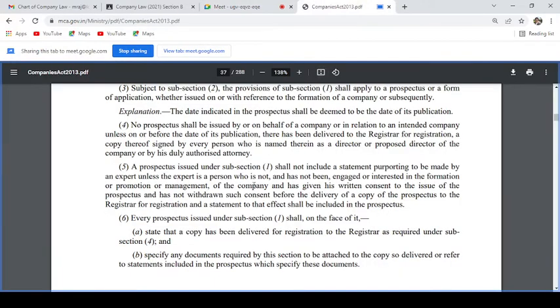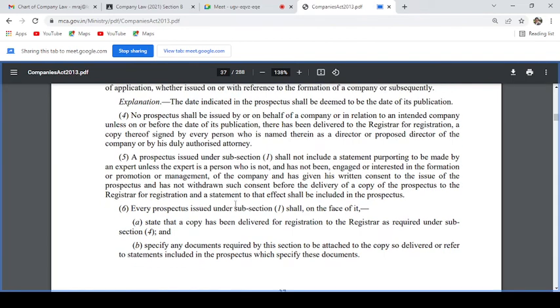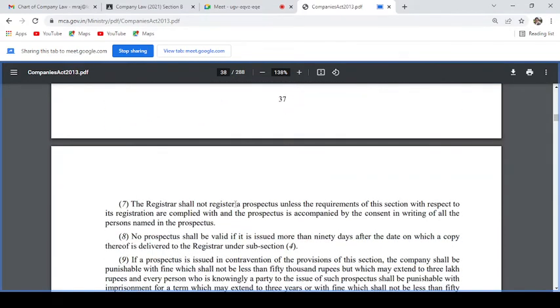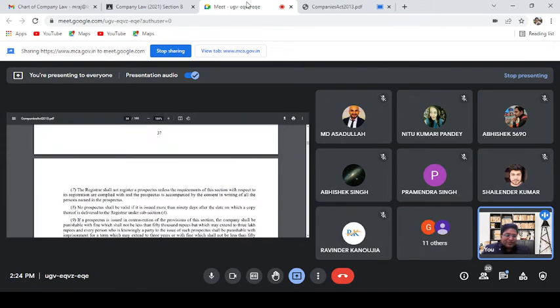Then you read section 26 5 and 6. Then section 26 subsection 7, that the registrar shall not register the prospectus unless the requirements of this section with respect to registration are complied with and the prospectus is accompanied by the consent in writing of all the persons named in the prospectus. So that requirement has to be fulfilled.